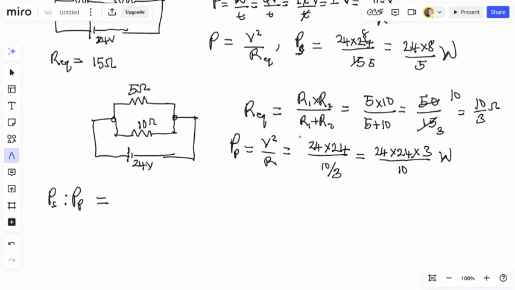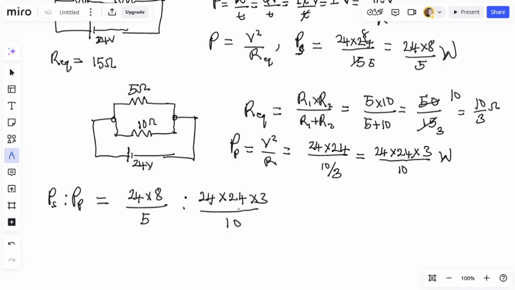This will be equal to, for series, what did we have? 24 times 8 divided by 5 is to this one. What do we have? 24 times 24 times 3 divided by 10.